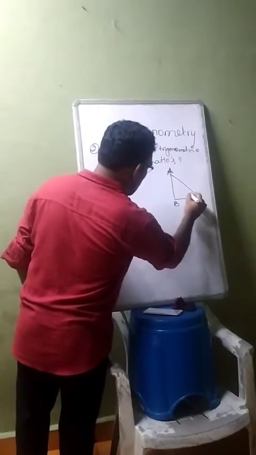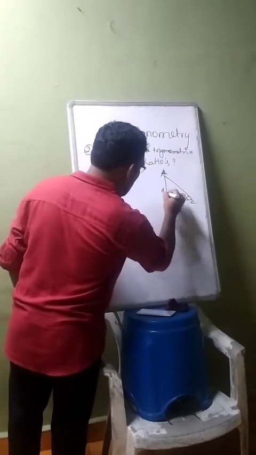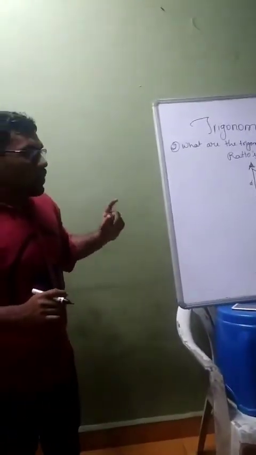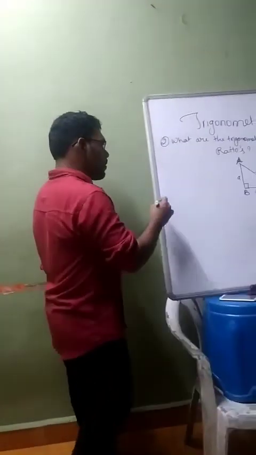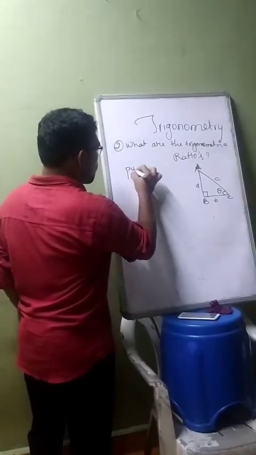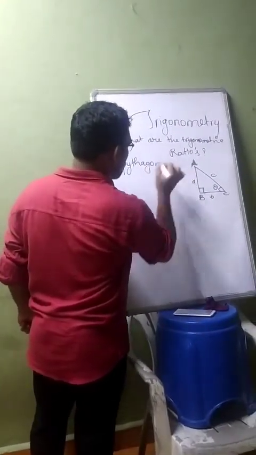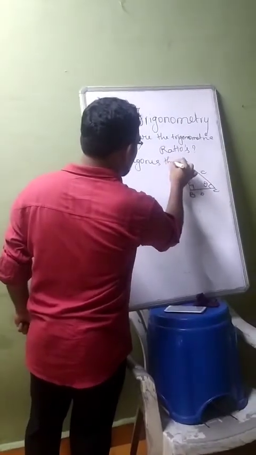So theta is 90 degrees. One theorem is very, very important. That theorem is called Pythagoras. We introduced one theorem. It is called the Pythagoras theorem.